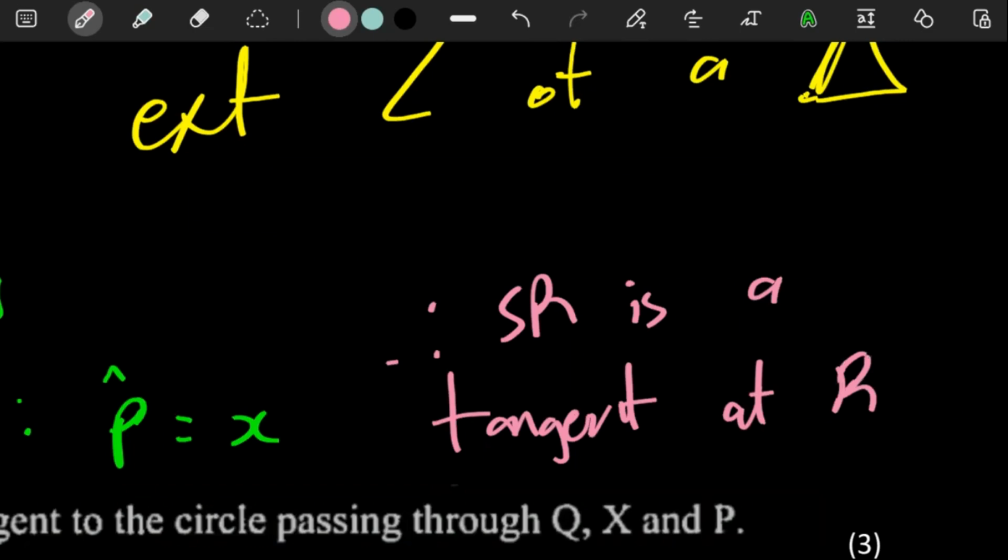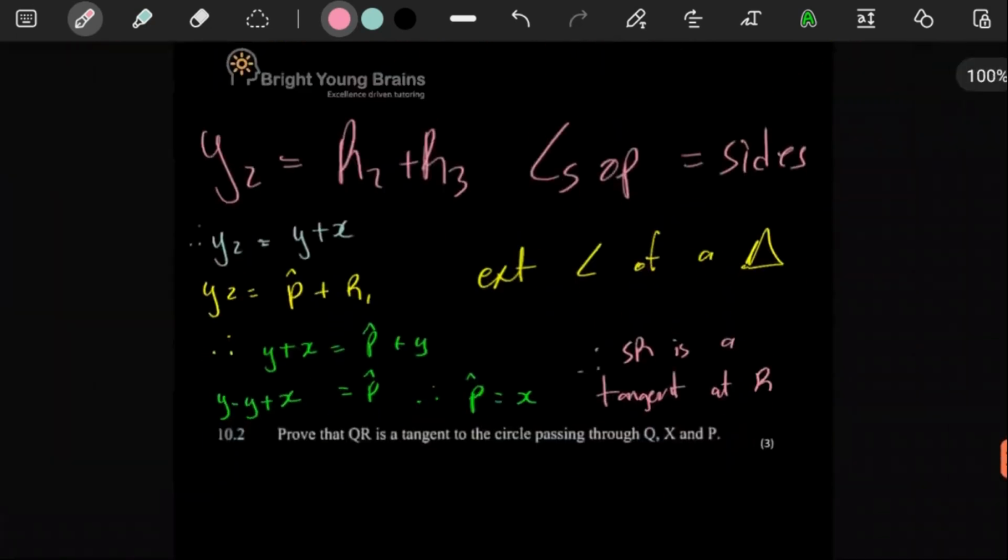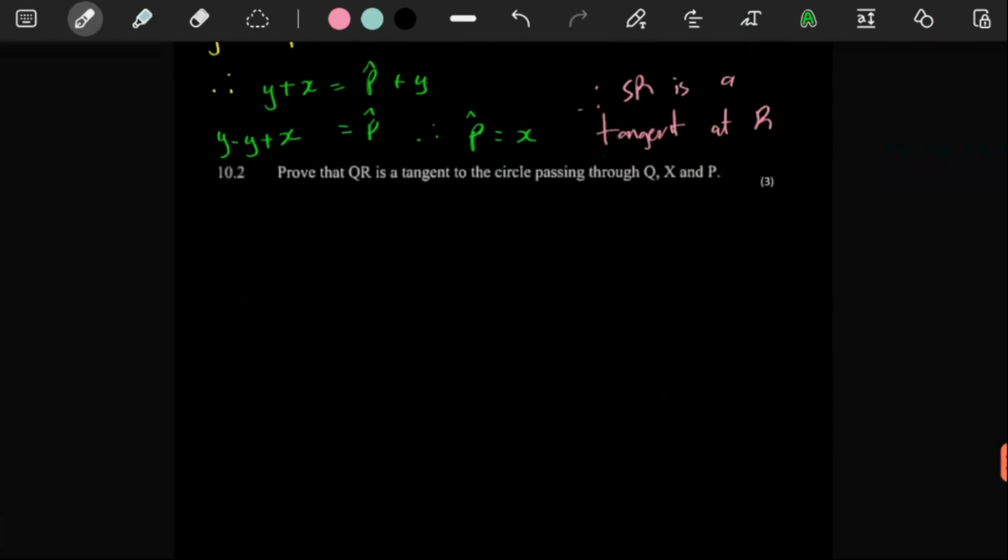It's just proving that a line is a tangent to our circle, because they have not told us it's a tangent in the description. So here they say we should prove that QR is a tangent to the circle passing through QXP.